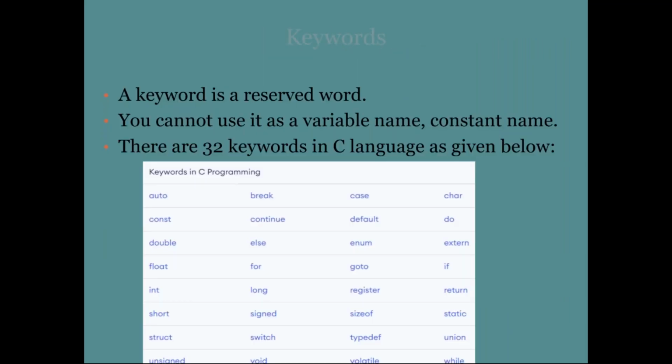So keywords. A keyword is a reserved word. You cannot use it as a variable name or constant name. There are 32 keywords in C language.